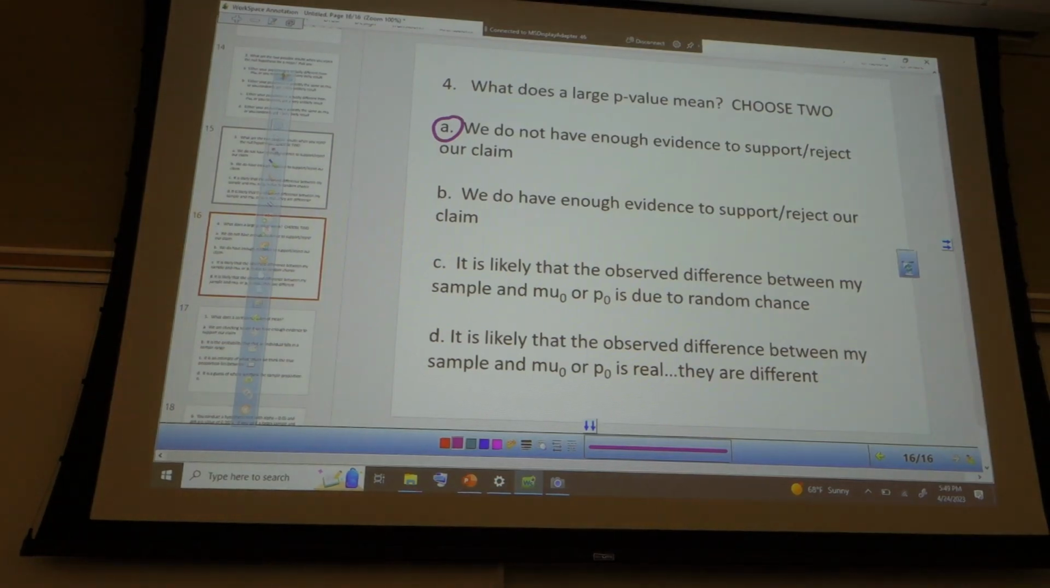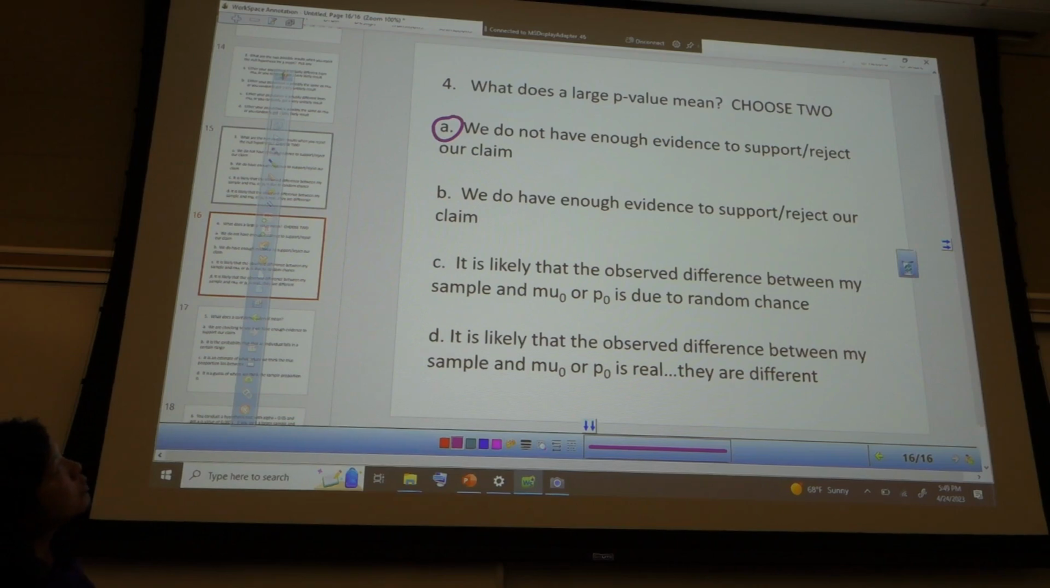Okay, what do you folks think the second one is? You said D. What was that? The delta.